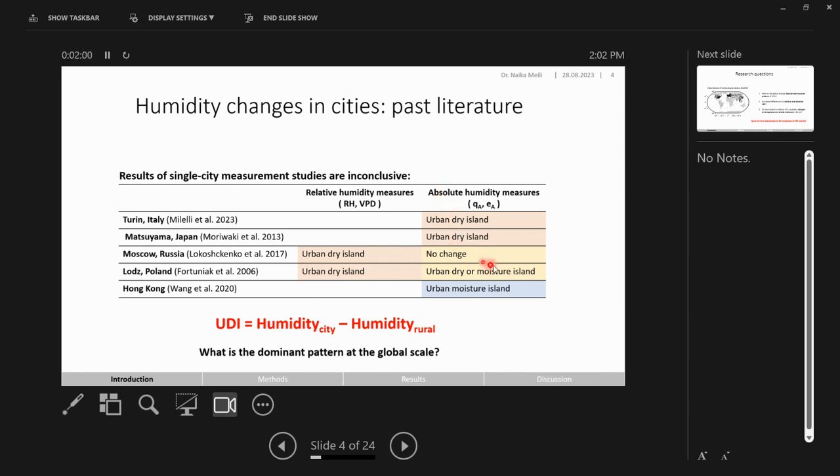There are some cities that show an urban dry island when measured in terms of absolute humidity, so less humidity in cities than their natural surroundings. There are some cities that show an urban dry island only measured in terms of relative humidity measures. However, they don't show an apparent change in absolute humidity, or an inconclusive change in that. And then we even have some cities that show an urban moisture island when measured in absolute humidity terms, meaning higher moisture in cities than their natural surroundings. However, in this study, I would like to know what is the dominant pattern of these humidity changes, or these so-called urban dry islands, at the global level.